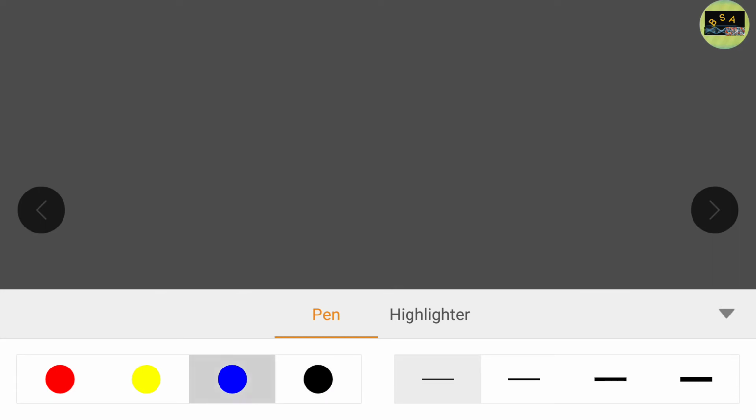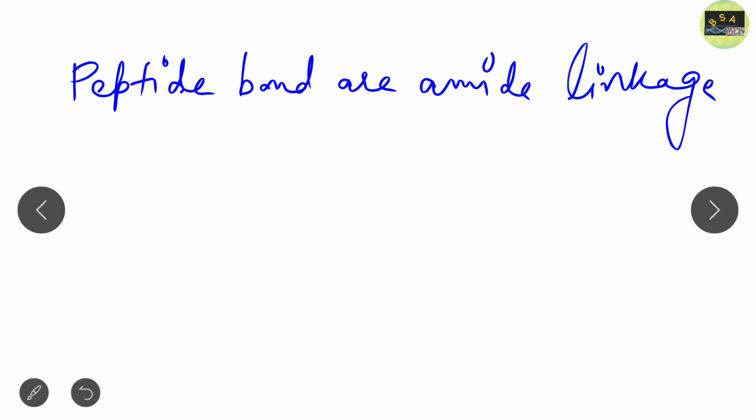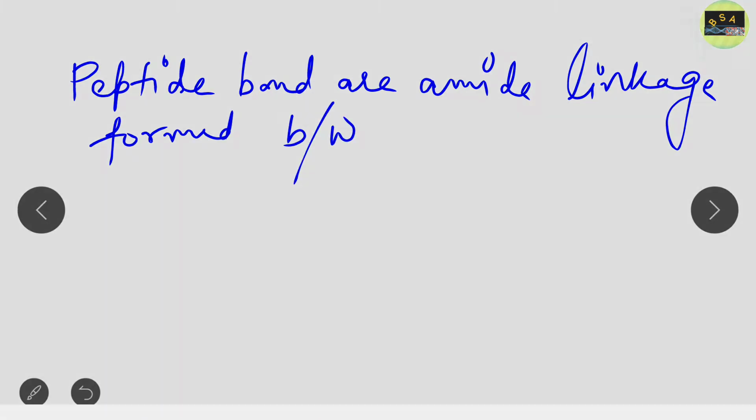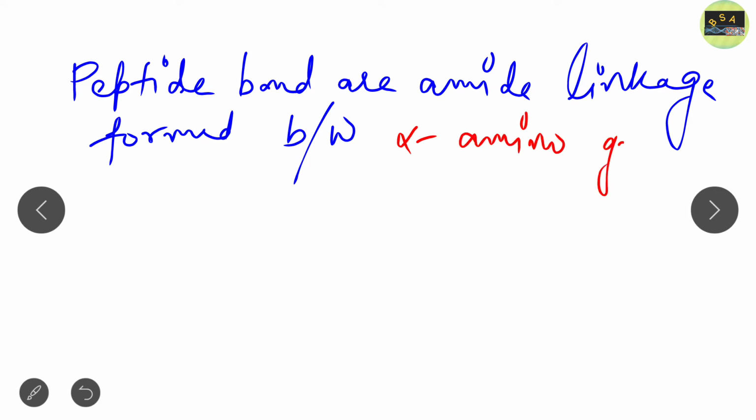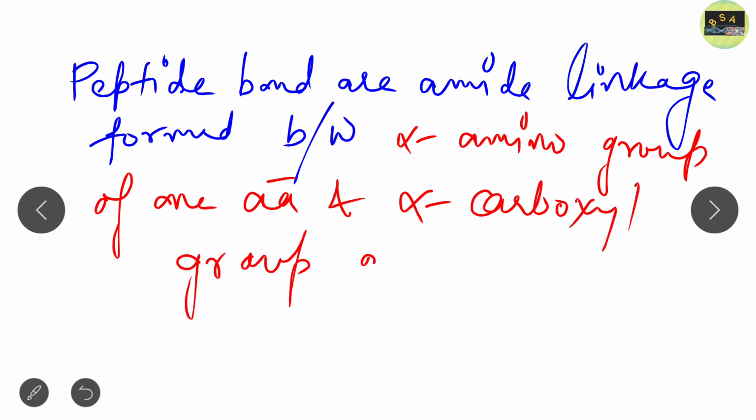Okay, so you just write down the definition. Peptide bonds are amide linkages which are formed between the alpha amino group of one amino acid and the alpha carboxyl group of another.